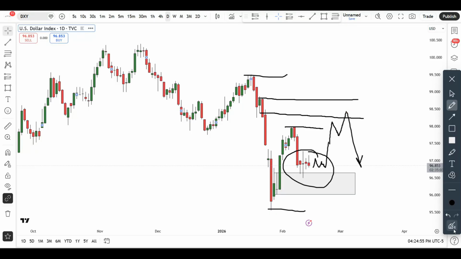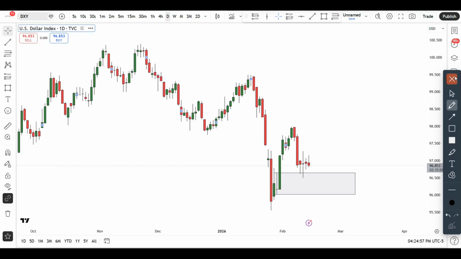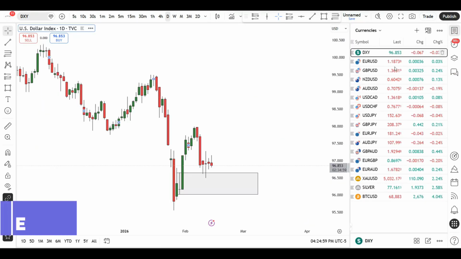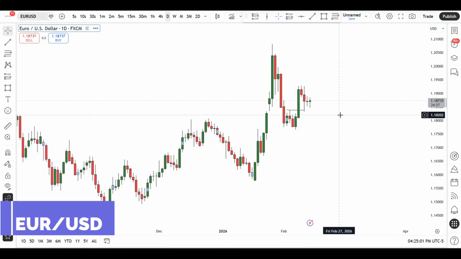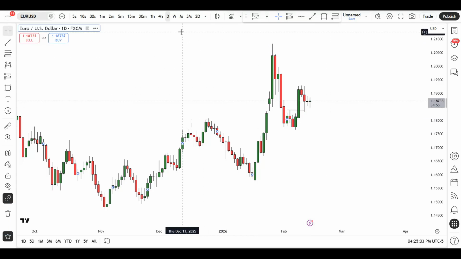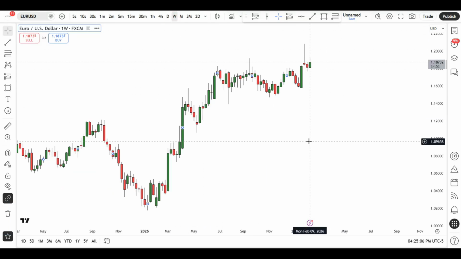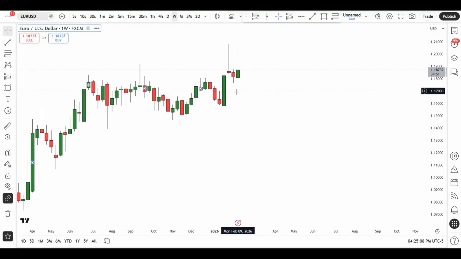All right, so that is something to keep in mind in the dollar index. Now, next up is going to be Euro US dollar. For Euro US dollar, it's almost the opposite of the DXY. You can see obviously we do have again an uptrend, but then we have a bearish pin bar, right? And right now the market is pretty much in the middle of nowhere, just as in the case of DXY.